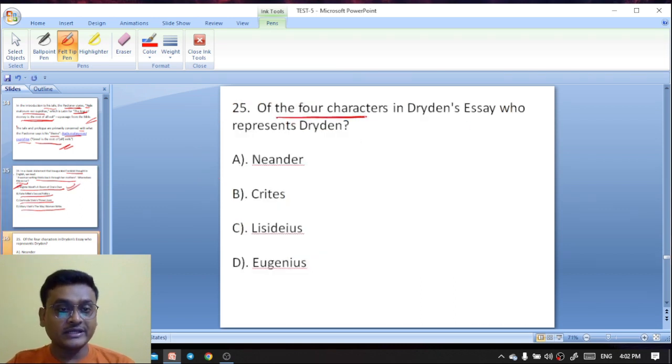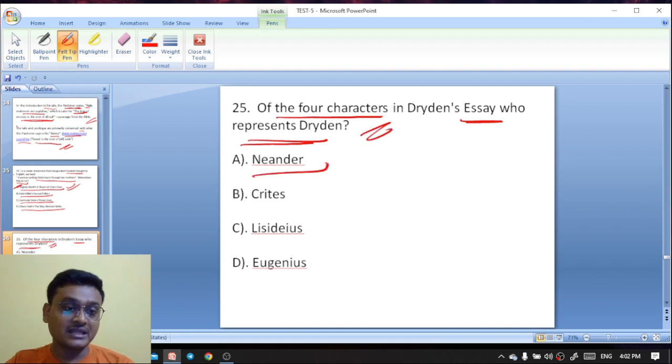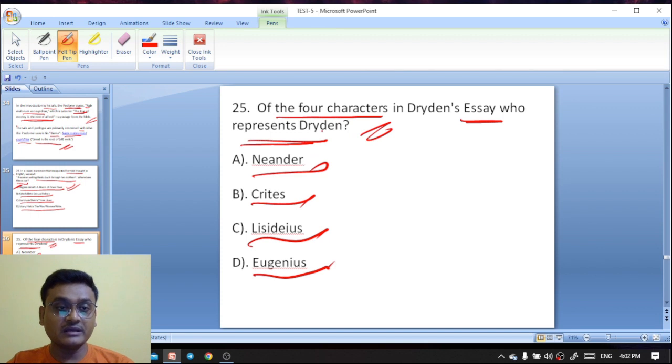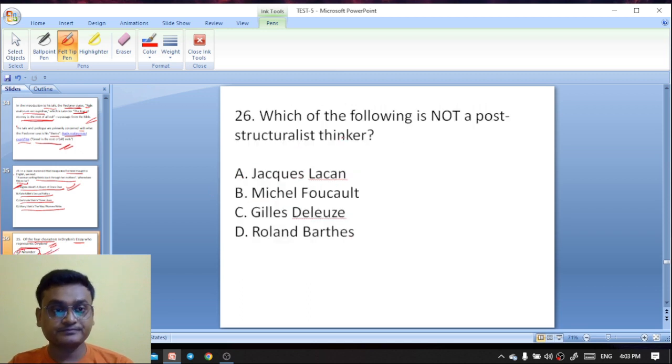Of the four characters in Dryden's essay, who represents Dryden? Neander, Crites, Lisideius, Eugenius. Of the four characters in Dryden's essay on poesy, Dryden is actually represented by Neander. Neander is the right answer.